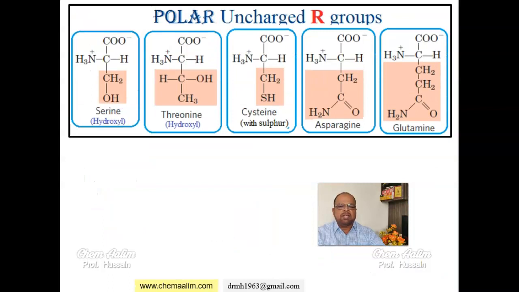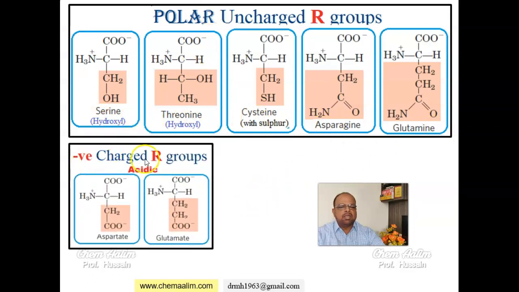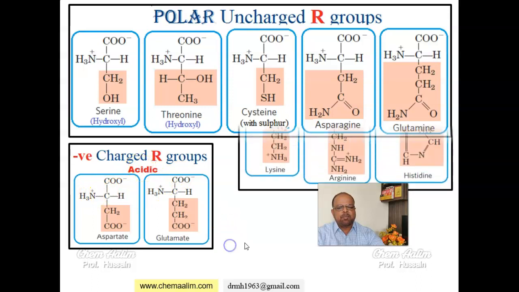Polar uncharged R groups: serine, threonine, cysteine, asparagine, glutamine. Polar negatively charged R group are acidic amino acids: aspartate or aspartic acid, glutamate or glutamic acid. So these two are having one extra COO or COOH group apart from these two. That's why they are acidic in nature.